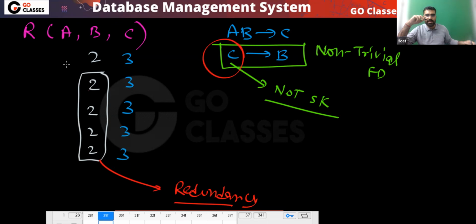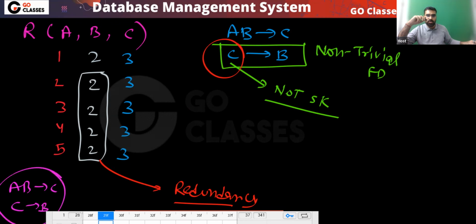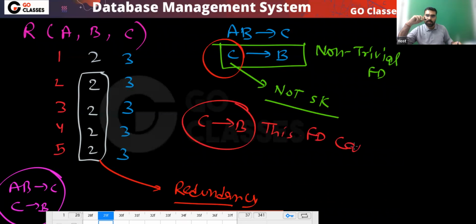Because of this FD, we can get redundancy. Of course, it can be like 1, 2, 2, 3, 3, 4, 5. But the point is very simple: in this relation, AB determines C, and C determines B. But you can notice you are getting redundancy. So I can say this FD, C determining B, causes redundancy. Correct?